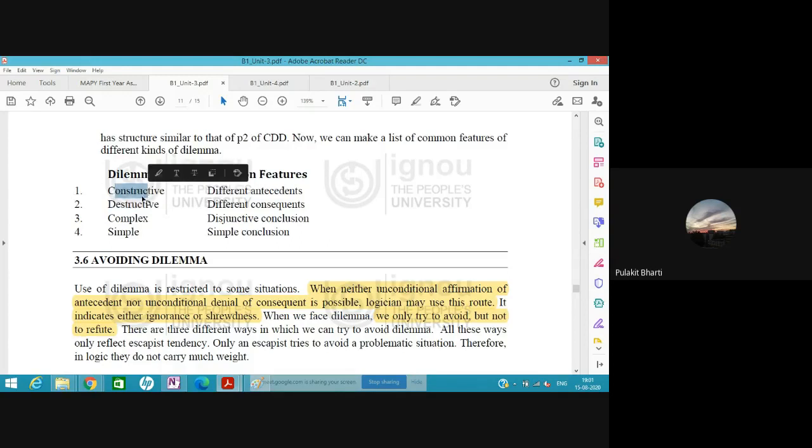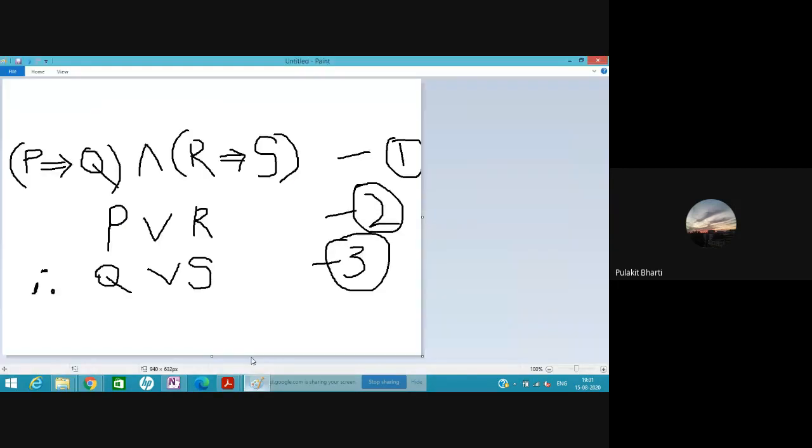What is constructive dilemma? It is when we are in the mode of affirmation. What we did here was we affirmed either P or Q. Either we affirmed P or affirmed R. Okay, we affirmed these two. So this is constructive dilemma. Another is either we deny Q or deny S.